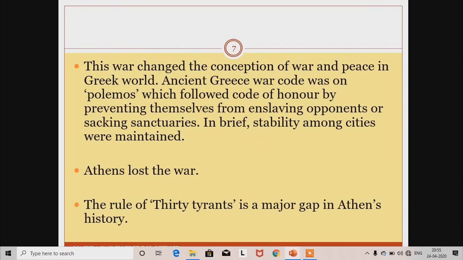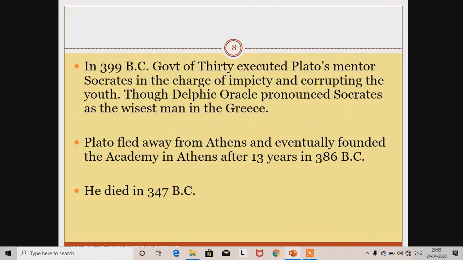In those days, war and peace were a common factor, but this war was the worst, because in ancient Greece a war code called polemos was followed, and this was, you can say, to maintain stability among cities even when war was fought. But after the Peloponnesian War, Athens faced stasis or civil war, and the rule of the 30 tyrants happened in Athens' history.